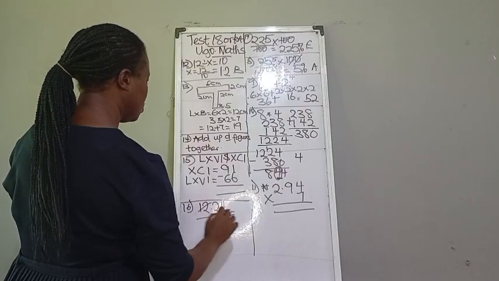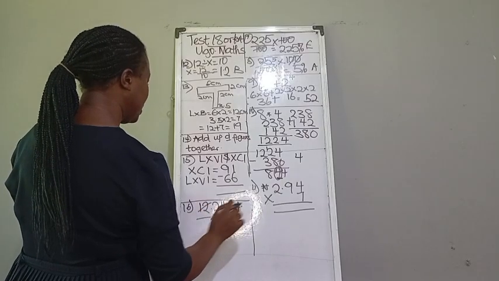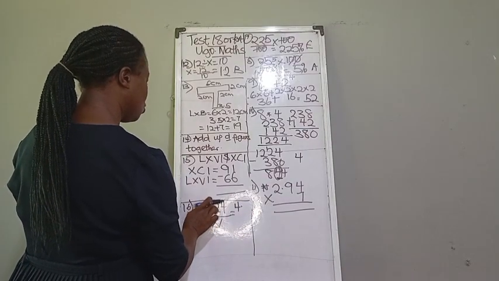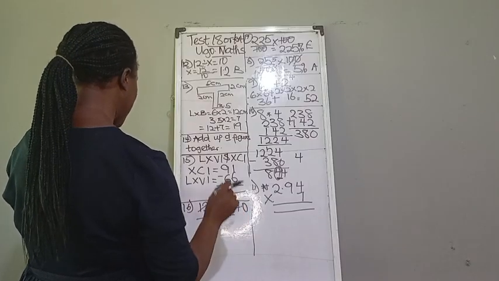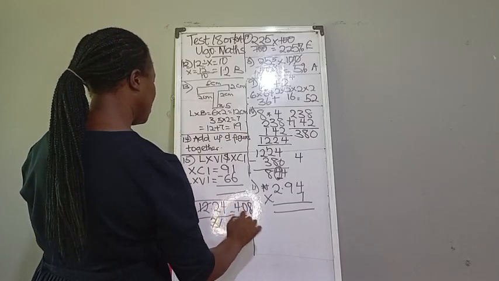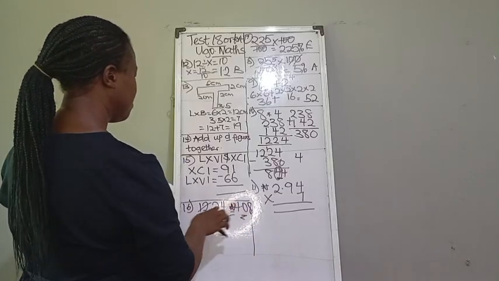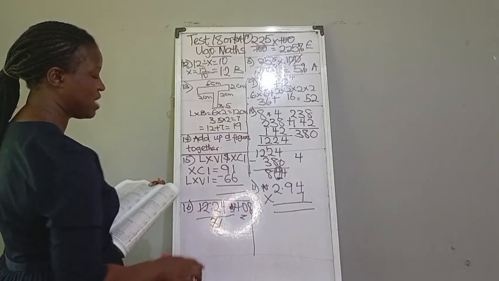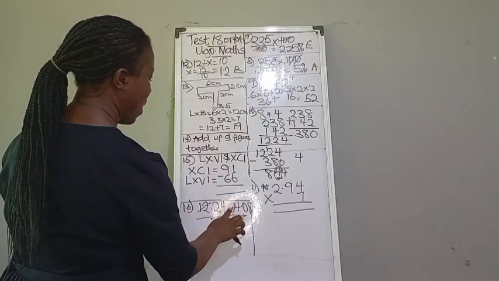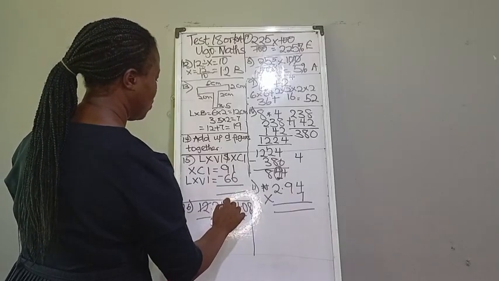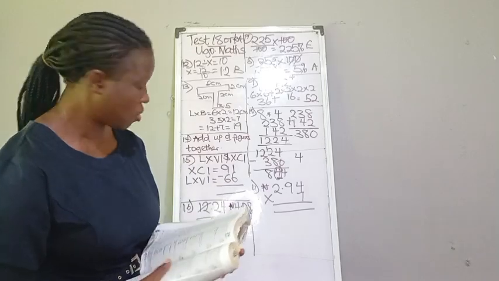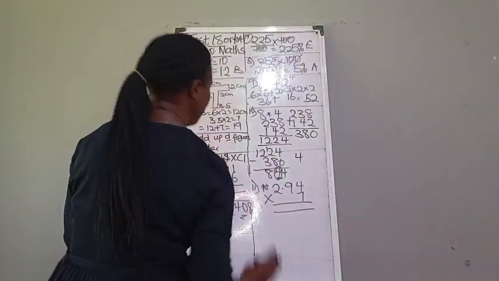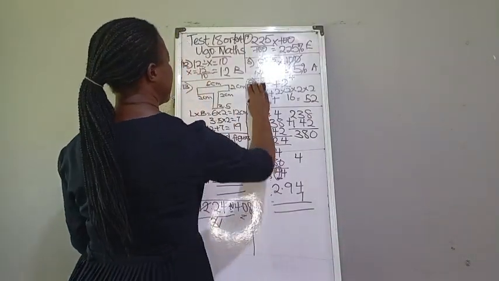3 in 12, that is 4 point. Can 3 go in these 2? No. So don't skip it. 3 in 24, and that will give you 8. So if 3 of the clothes is 12 naira 24 kobo, then 1 yard or 1 meter of the clothes will be 4 naira and 8 kobo. Let me connect this place to go to number 17.